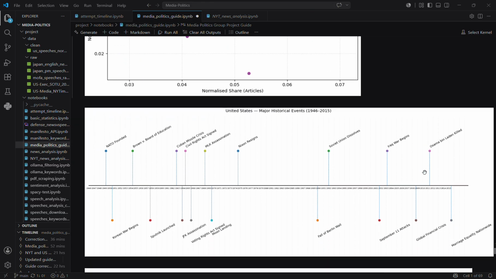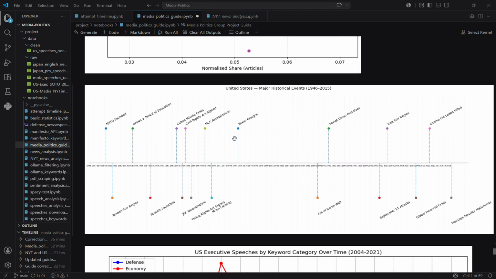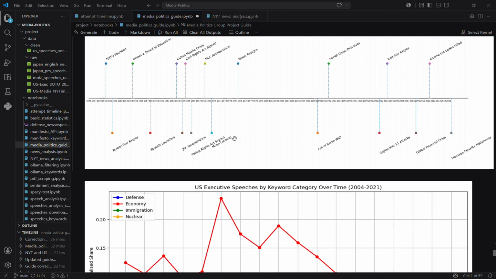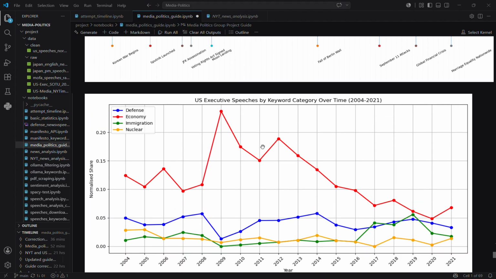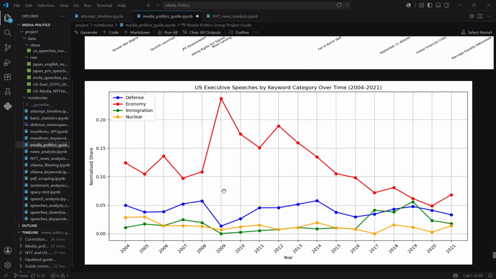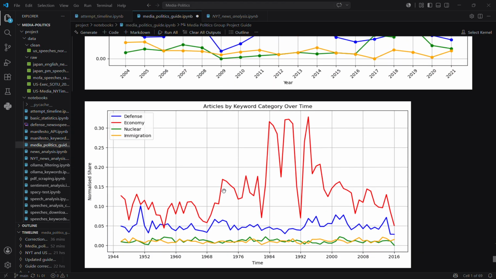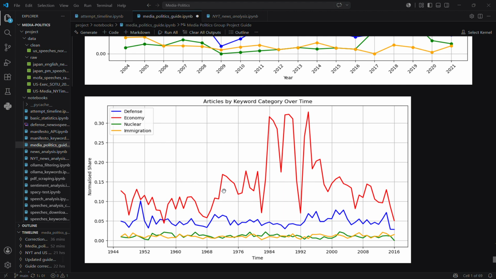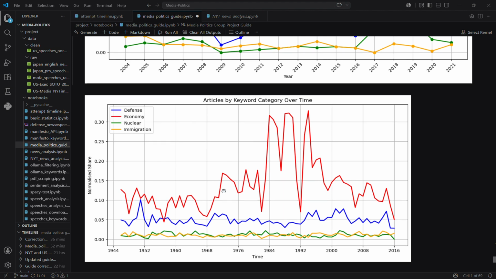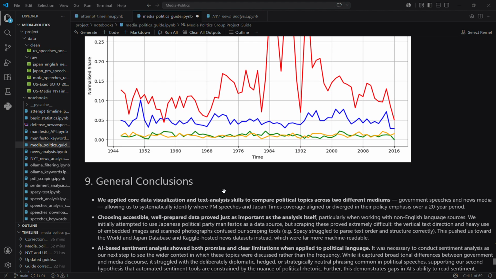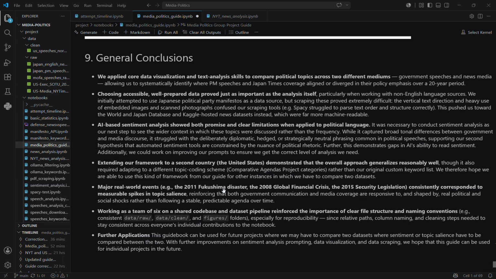And once again, we had the timeline showing major events and election cycles. We also did the same keyword category over time graph in both the speeches as well as the news articles. So we can see here that there are similar spikes as seen in the Japan case.